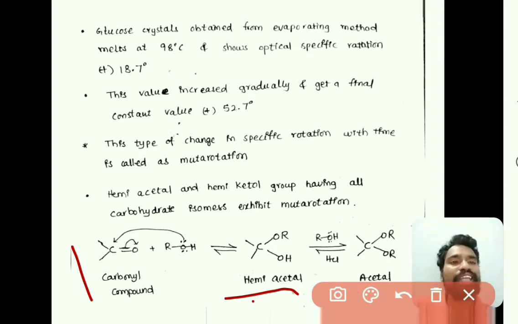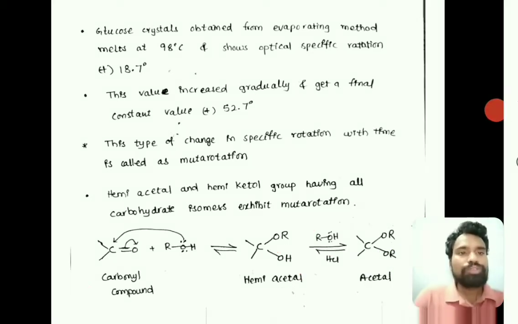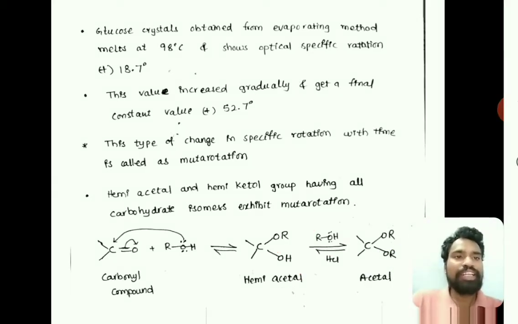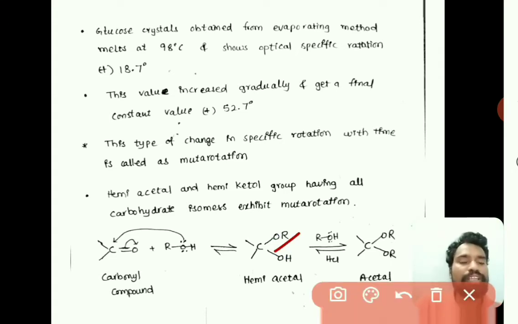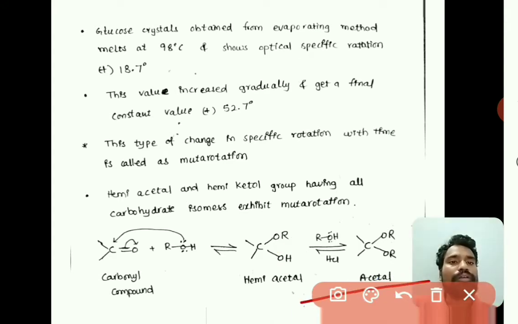And further, if it reacts with another alcohol, then this OH is replaced by OR. So as previously it had one OR group, one more OR group, that is an alkoxide group, is added in place of the OH group, so that two OR groups are there in the compound. So this is called acetal. So now, this is hemiacetal and this is acetal, right?